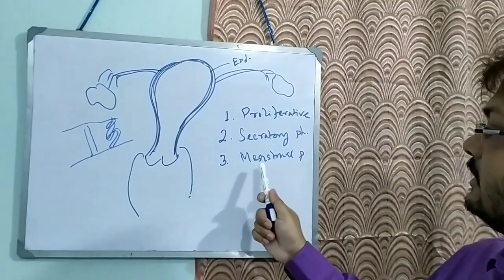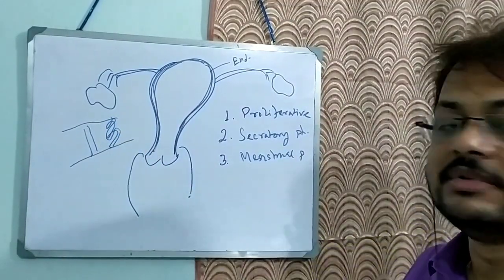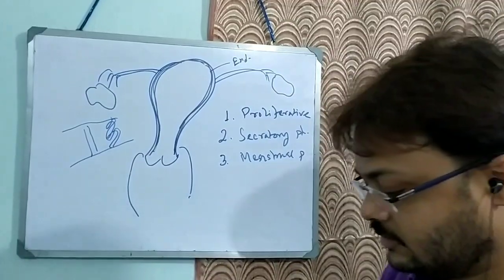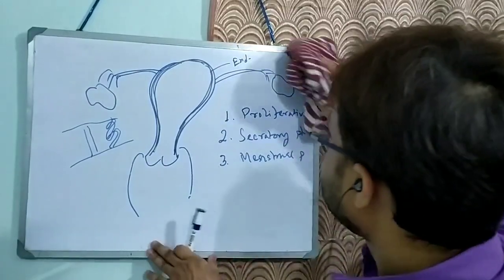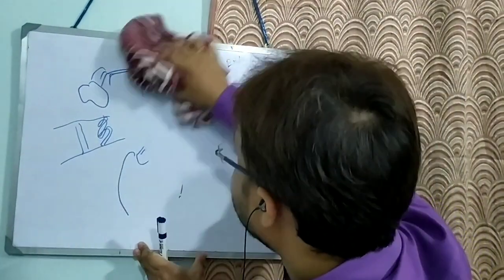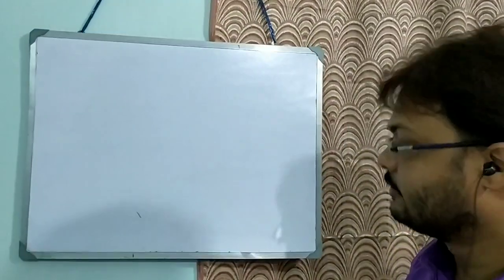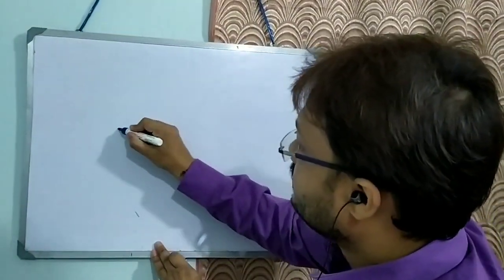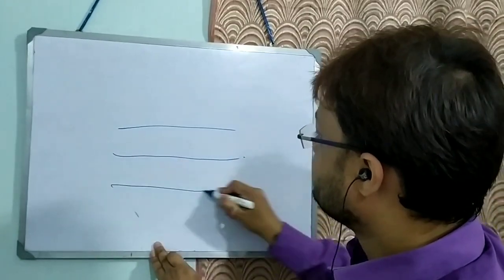So what will happen in the third phase? All these spiral blood vessels will start to go into vasospasm. Say this is the endometrium and this is the myometrium.